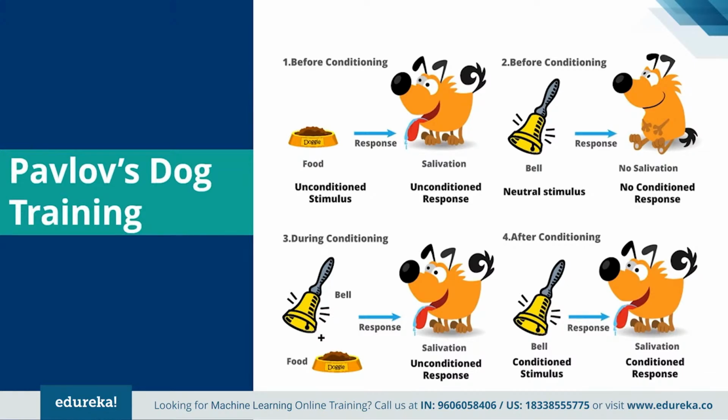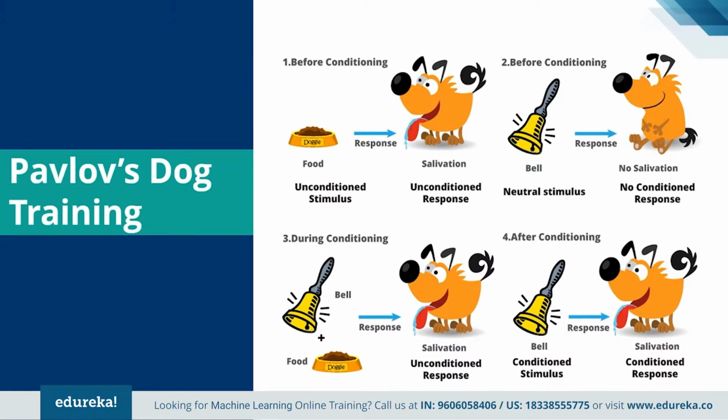Eventually, the dog started to salivate just after hearing the bell, even if the food was not given to him. Why did it happen? It happened because the dog was reinforced that whenever the master rings the bell, he is going to get the food. Okay. I hope the concept of reinforcement learning is completely clear to you. By now you have attained some understanding of what machine learning is and you are ready to move ahead.